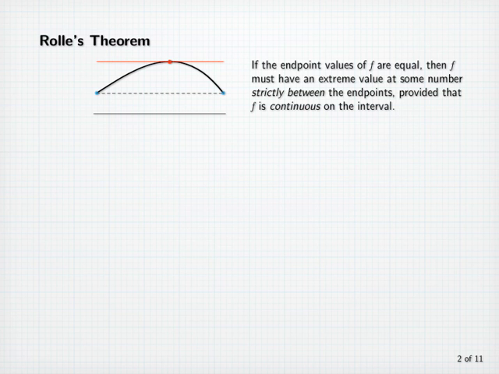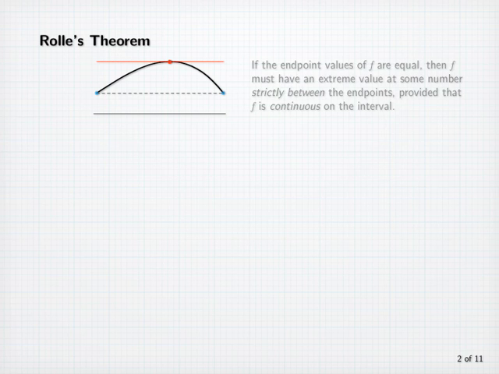If the endpoint values of f on some closed interval are equal, then f must have an extreme value at some number strictly between the endpoints, provided that f is continuous on that interval. And if f is differentiable there, its derivative must be 0. That's essentially the proof of Rolle's theorem.